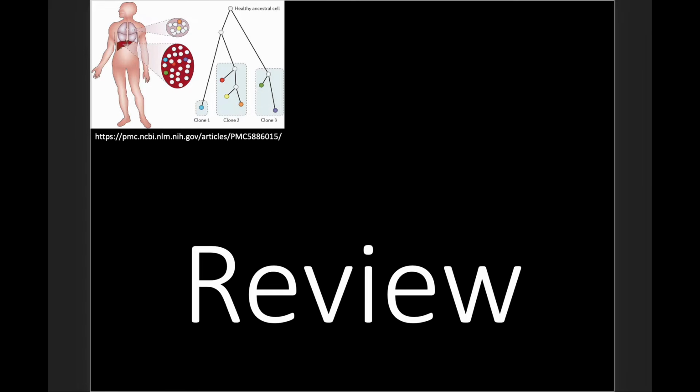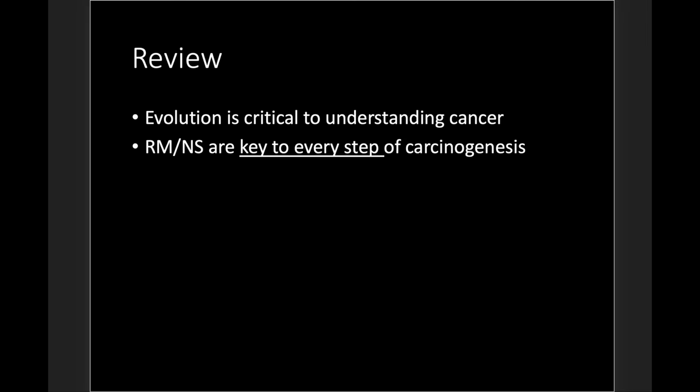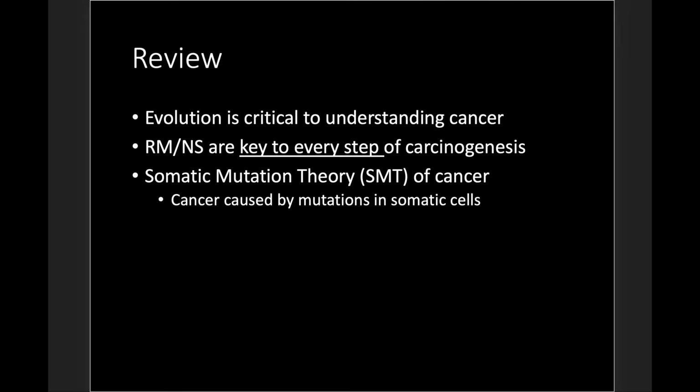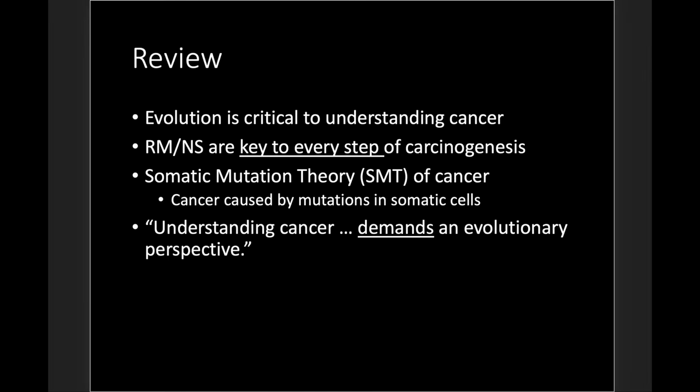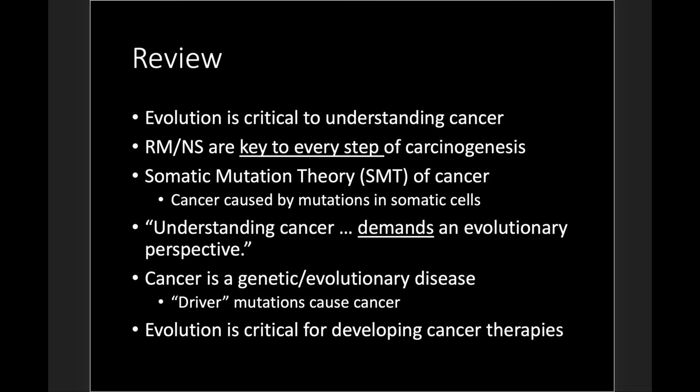So to review what we've seen here, these evolutionists are saying that evolution is critical to understanding cancer. Random mutations and natural selection are key to every step of carcinogenesis. They have this somatic mutation theory of cancer, which states that cancer is caused by mutations in somatic cells, and understanding cancer demands an evolutionary perspective. Cancer is a genetic or evolutionary disease, and there are these driver mutations that cause cancer. Evolution is critical for developing cancer therapies.